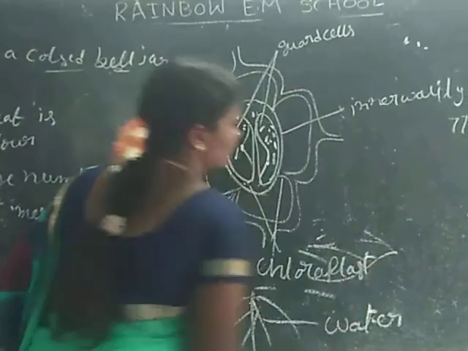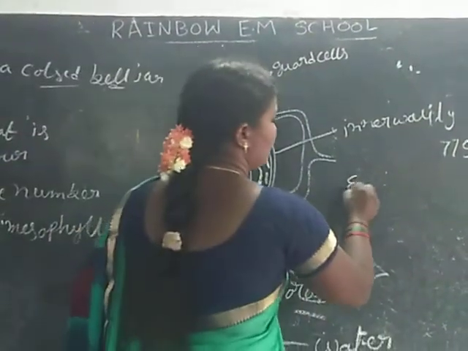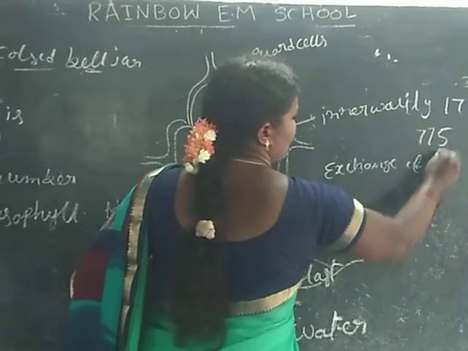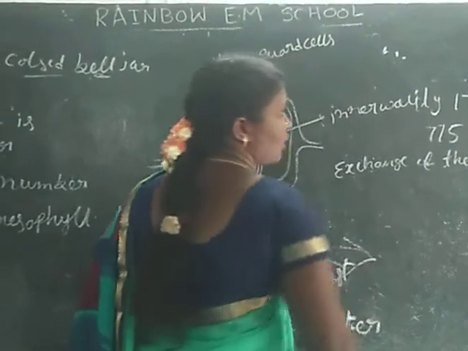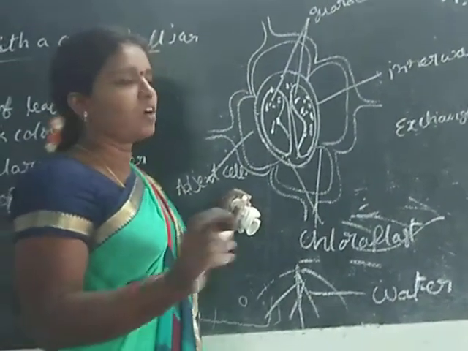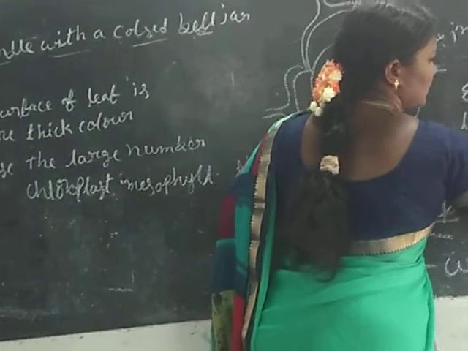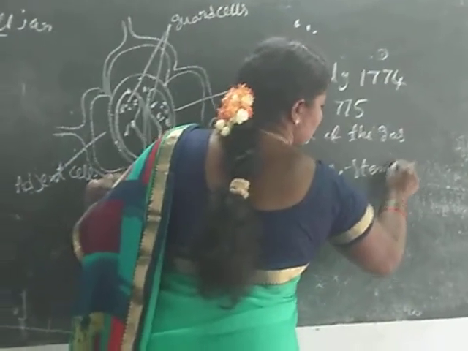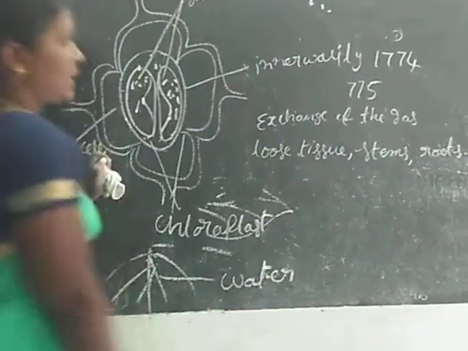What is the importance of stomata? The exchange of gases. The stomata are present in leaves, and also in stems and roots.